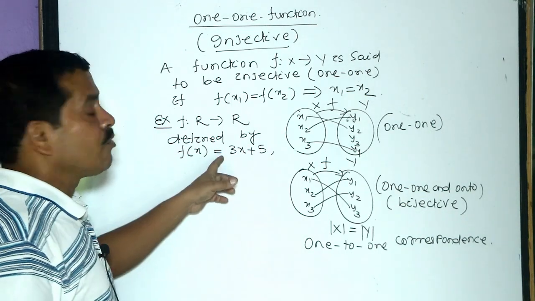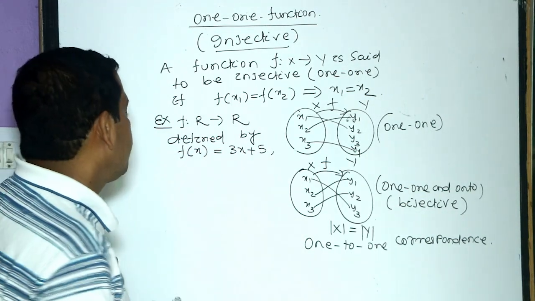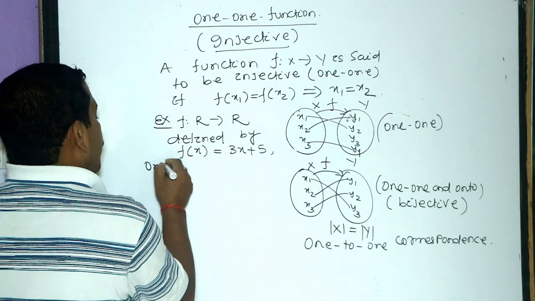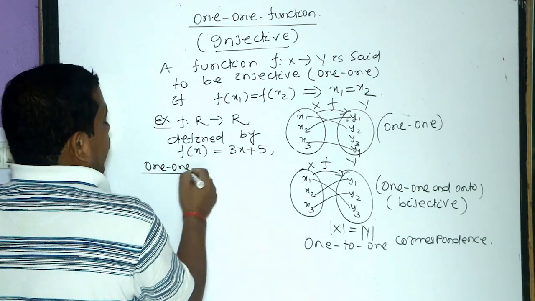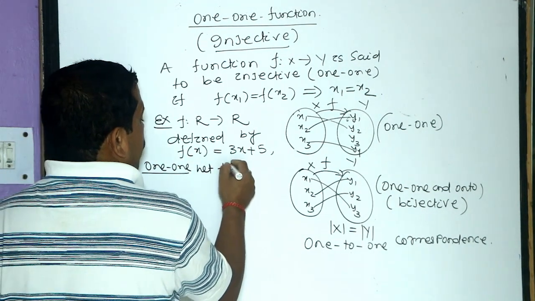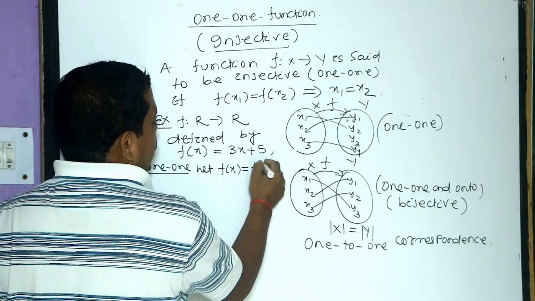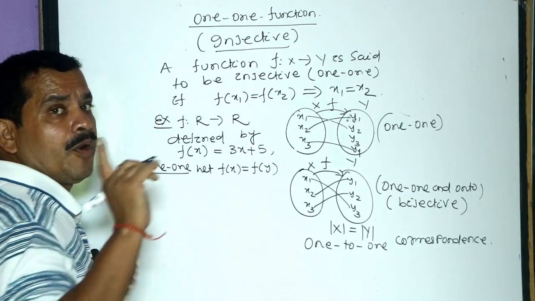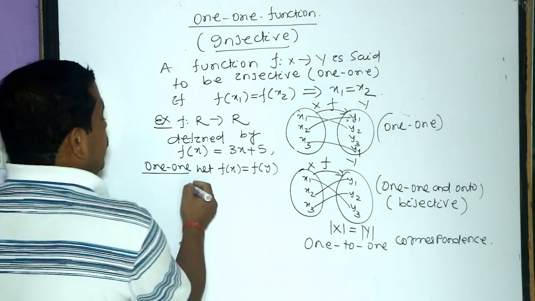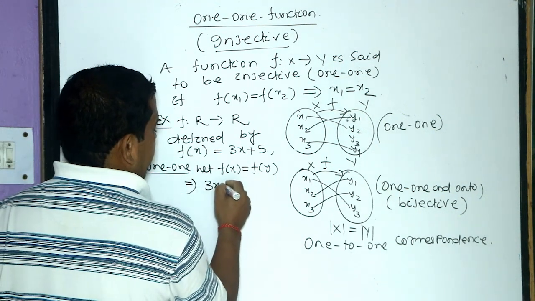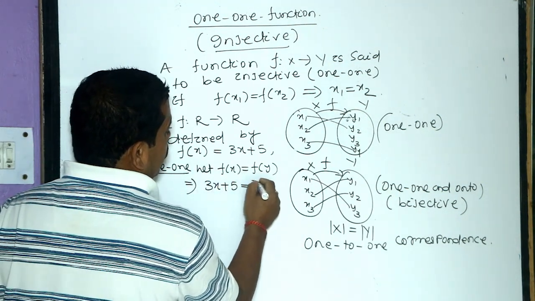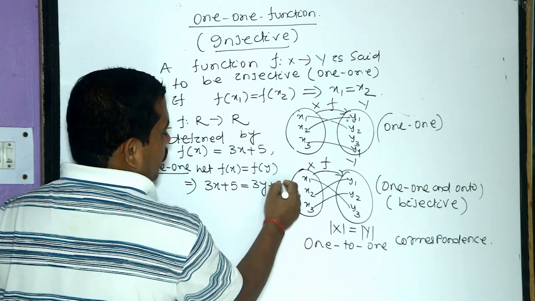Whether the function is one-one or not, we can test. How? Let f of x equal f of y. First you take f of x equal to f of y, meaning 3x plus 5 equals 3y plus 5.